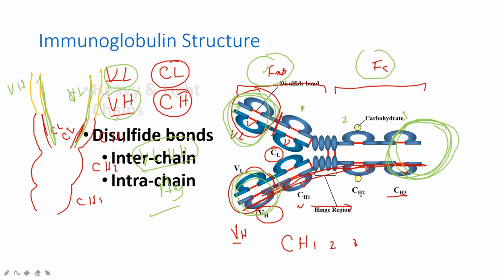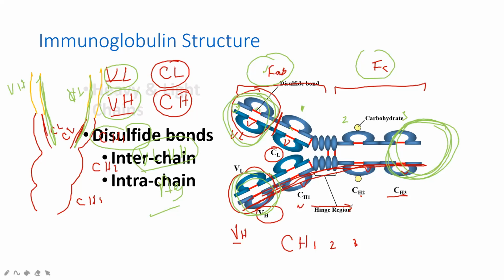What is the junction between them? You can see here these red lines. What are these things? These are the disulfide bonds. I already explained: the bonding between all parts of the antibody, the connection between all parts, is a disulfide bond. Light chains are connected to each other by disulfide bond. Light chain is connected to heavy chain by disulfide bond. Heavy chains are connected with each other by disulfide bond. So overall we have disulfide bonds between all the antibody areas.